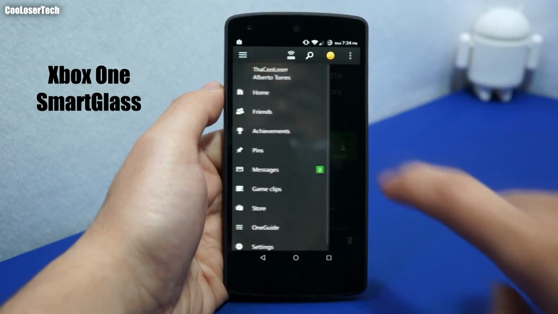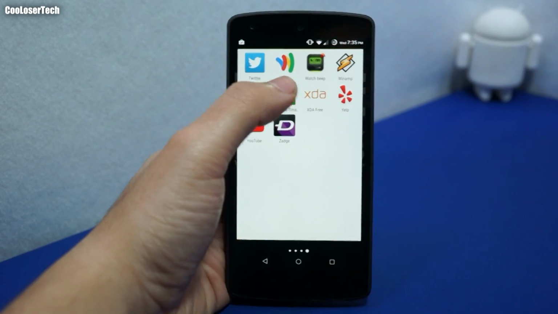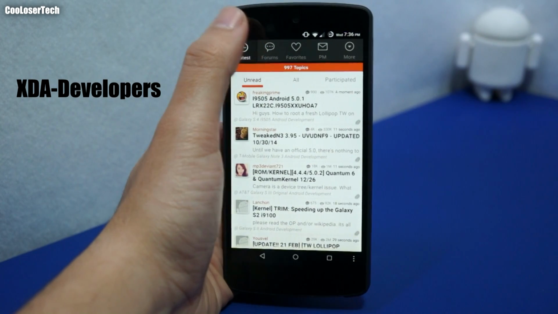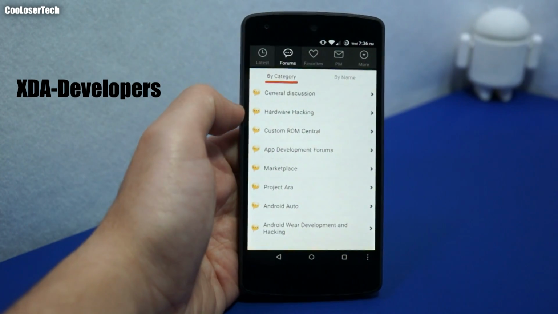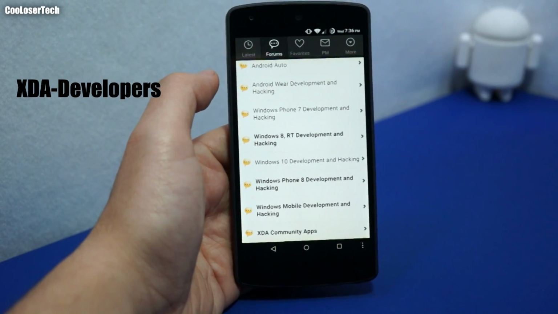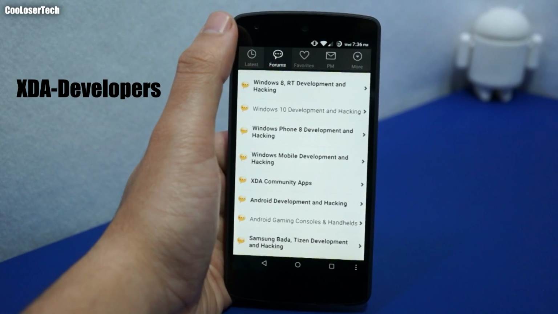On top of that, you see that you got messages here. You can check and respond. And here we have XDA-Developers. This is a good application to read forums about your phone, discussions, hardware hacking, custom ROMs. There's a lot of things that you will learn on rooting, hacking, what works, what doesn't, what apps. I mean, lots of things here that you can discover.